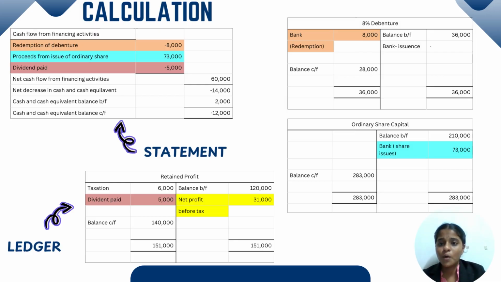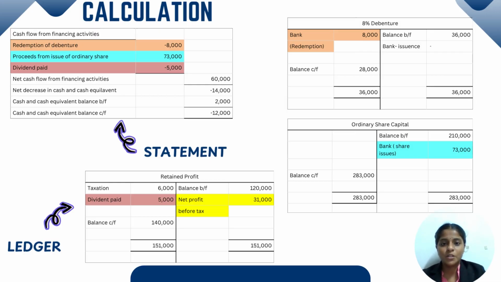Now we are going to find the cash and cash equivalents balance brought forward and carried forward. In the question, there is cash at bank and bank overdraft. For the balance brought forward, cash at bank is 12,000 and bank overdraft brought forward is 10,000. 12,000 minus 10,000, we get 2,000.